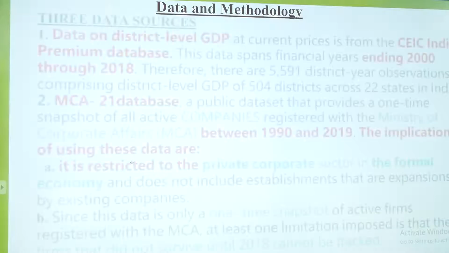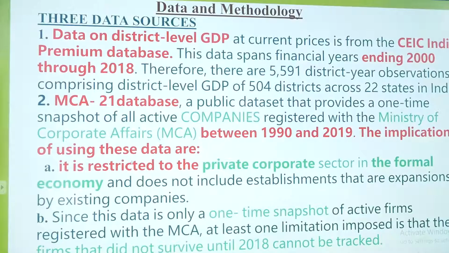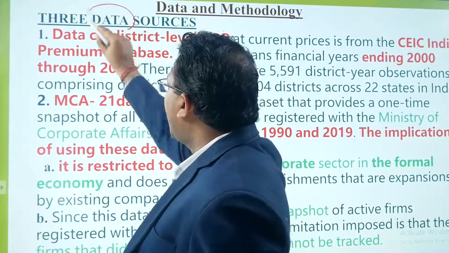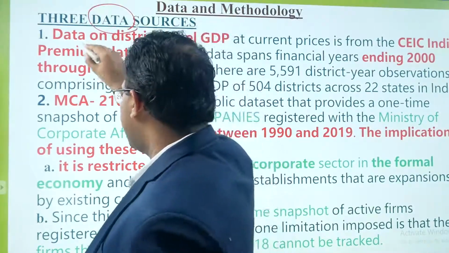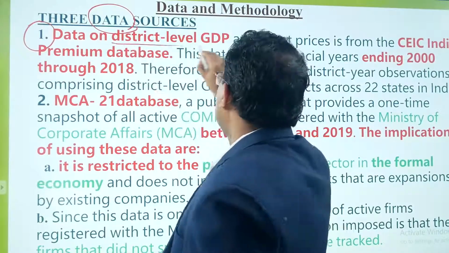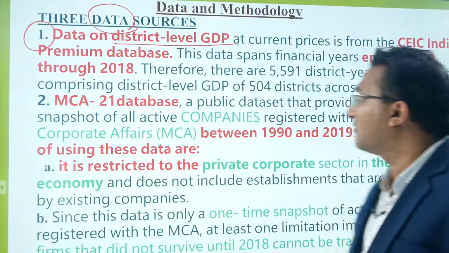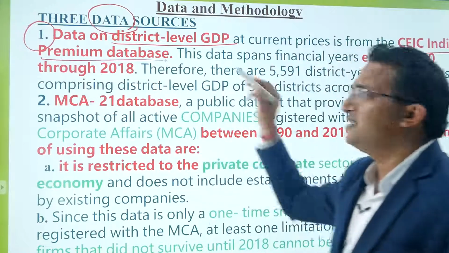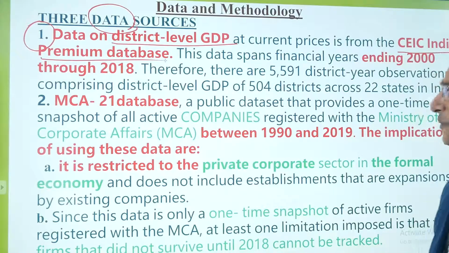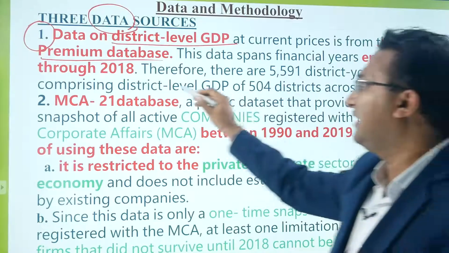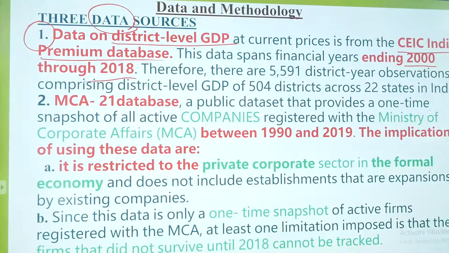Now, data and methodology. There are important data sources. The first major data source is the data on district level GDP. District level data we have taken from the CEIC India Premium Database. CEIC is an agency which provides the database, and this data has been taken from 2000 till 2018. So 18 years of data has been taken.